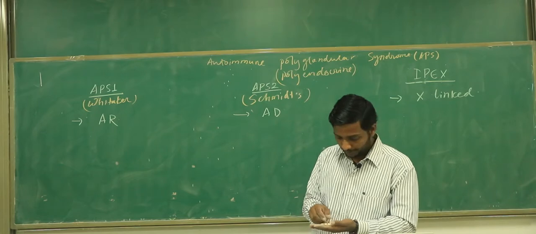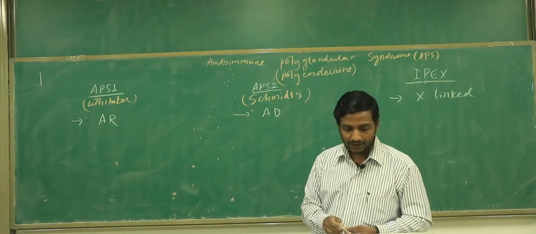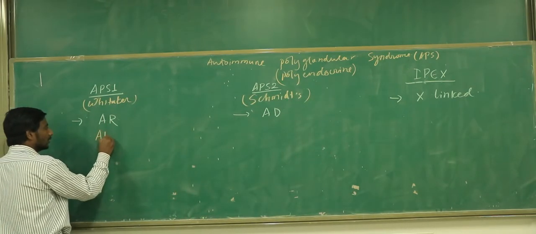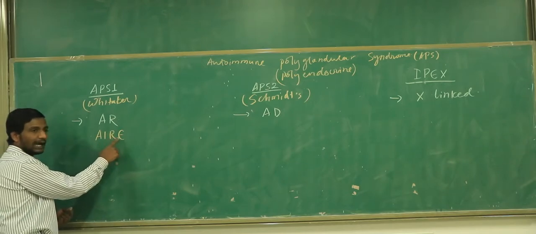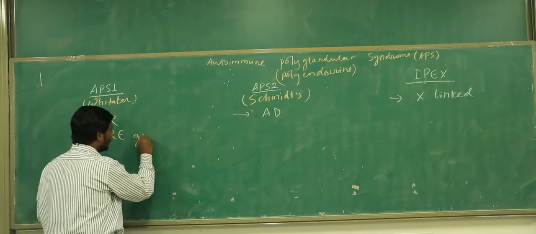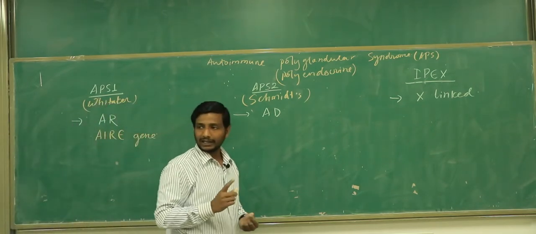Now go further. In case of APS1, the main gene involved is the autoimmune regulatory gene, we call it AIRE. So in case of Whittaker syndrome, which gene is involved? AIRE.